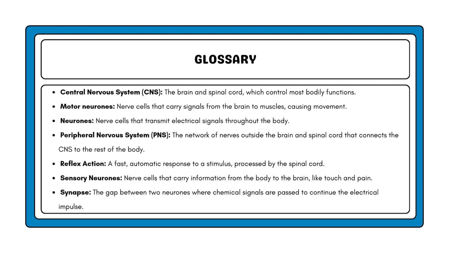Reflex action, a fast, automatic response to a stimulus, processed by the spinal cord. Sensory neurons, nerve cells that carry information from the body to the brain, like touch and pain. Synapse, the gap between two neurons where chemical signals are passed to continue the electrical impulse.